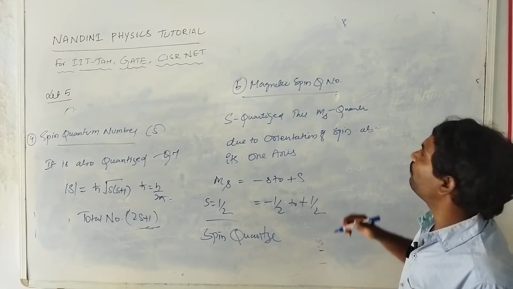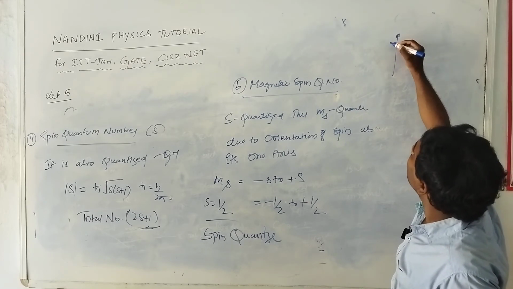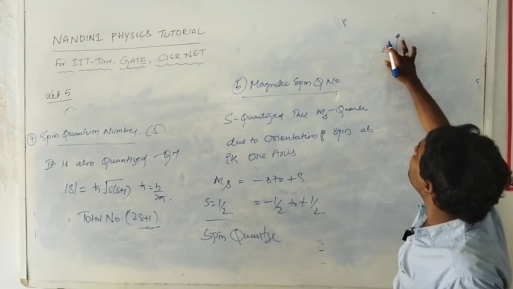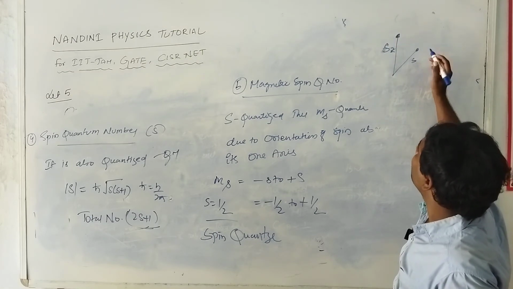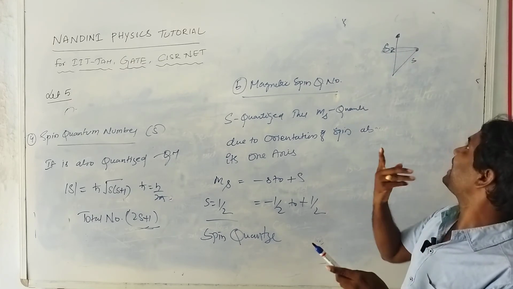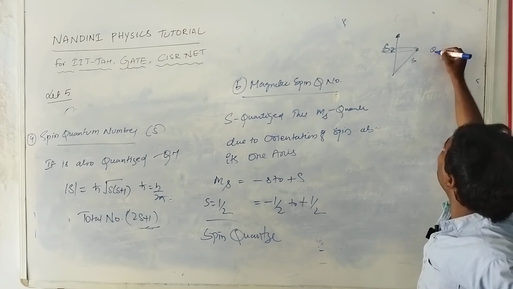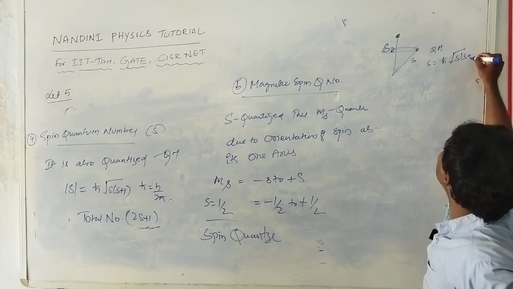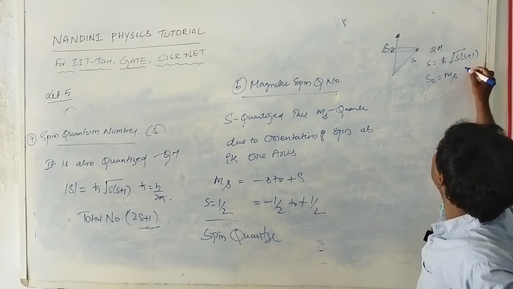So this is the z component of spin, that is called Sz. The spin is rotating about its own axis. According to quantum mechanics, S is represented as h cross root over s into s plus 1, and similarly Sz is equal to Ms into h cross.